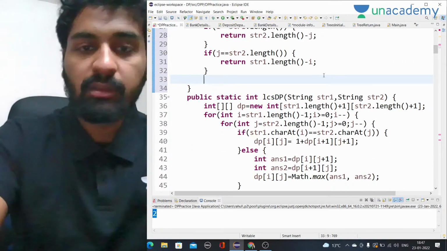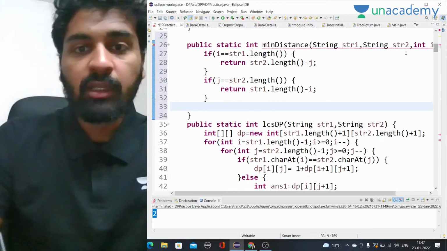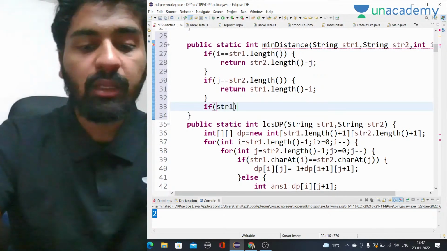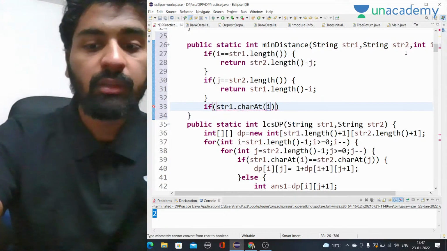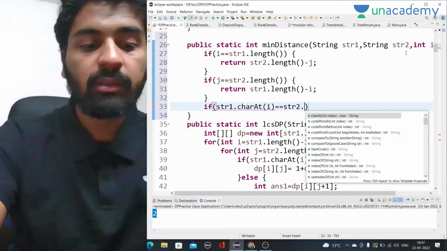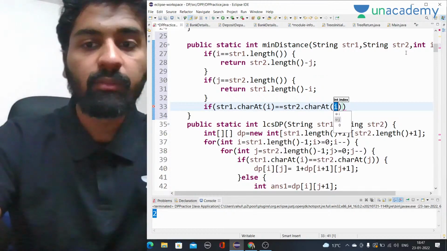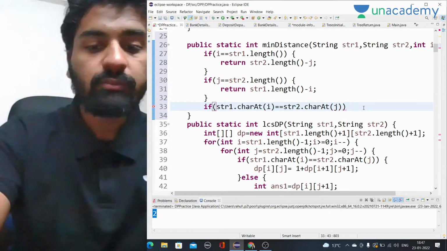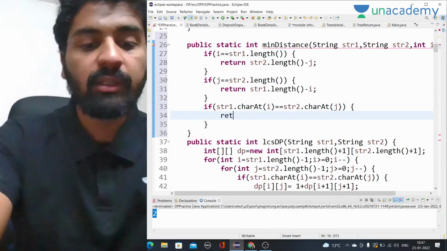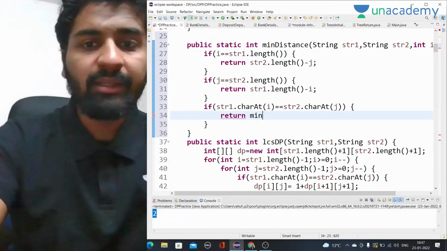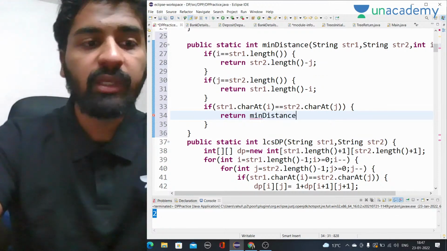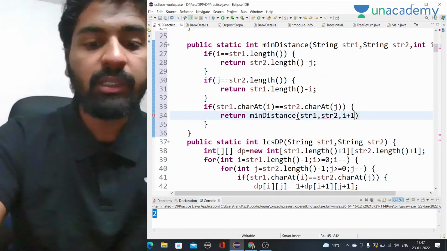Now let's come to the simple cases. If they are equal, str1.charAt(I) equals str2.charAt(J), what we have to simply do is move forward. We don't have to do anything. If they are equal, there is no operation that we need to do to make them equal, since they are already equal. So we move to I plus 1 and J plus 1.